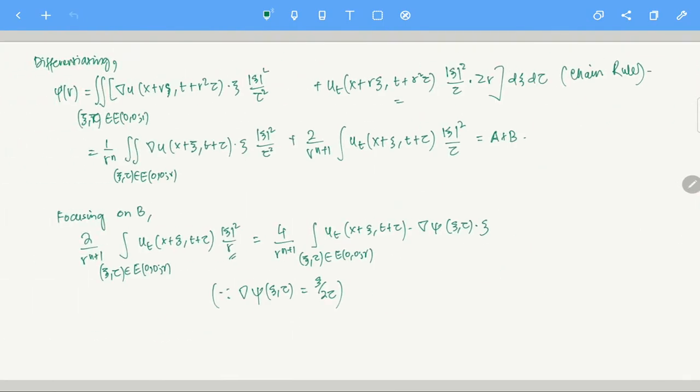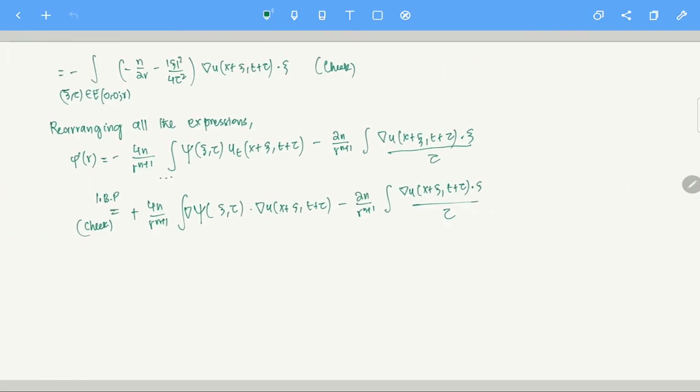The gradient of psi is xi by 2 tau. So you just put xi by 2 tau here. You see, xi by 2 tau, so xi by tau, and 2 by 2 tau is there, so it becomes 2n by r power n plus 1, so minus 2n by r to the power n plus 1, and this term gets cancelled out, so this becomes 0. Hence, therefore, phi of r is constant.